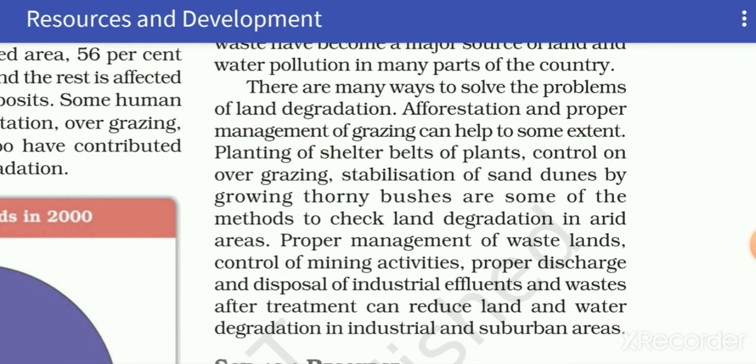We can encourage afforestation and proper management of grazing. The second one is we can also promote planting of shelter belts of plants. Shelter belt is a process in which plants are planted in a line to protect land from wind erosion. So this method will help to control overgrazing and stabilization of sand dunes. It stops the movement of sandy soil by the action of wind.